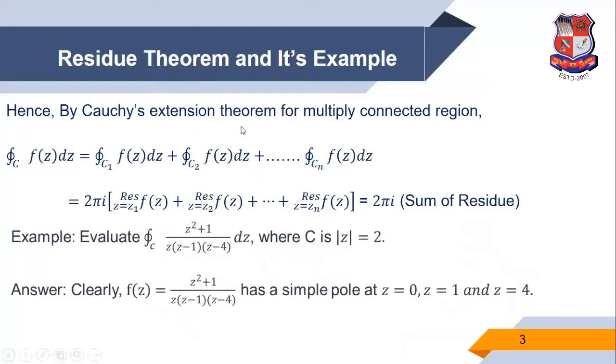Hence, by the Cauchy extension theorem for multiply connected region, the integration over the curve C of f of z dz is equal to the integration over the curve C1 of f of z dz plus over the curve C2 of f of z dz, and so on, plus over the curve Cn of f of z dz. So this is equal to 2 pi i times the residue at z equal to z1 of f of z, plus the residue at z equal to z2 of f of z, and so on. So we write 2 pi i into the sum of residues.